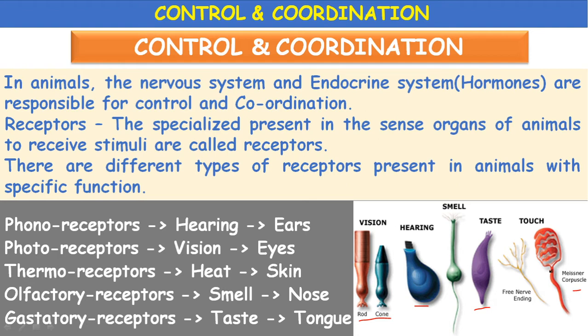Mechanoreceptors are called the touch receptors. Touch and pressure on the skin are due to mechanical change. So the nerve cells in the skin act as mechanoreceptors. Okay.